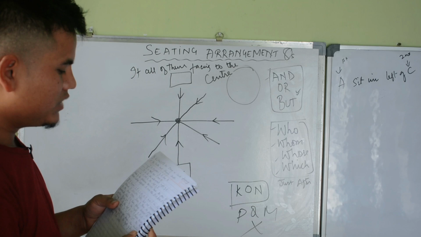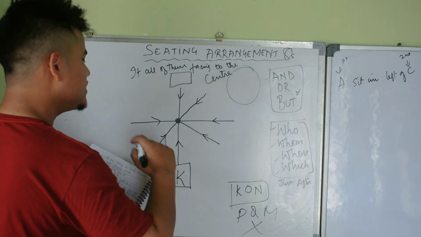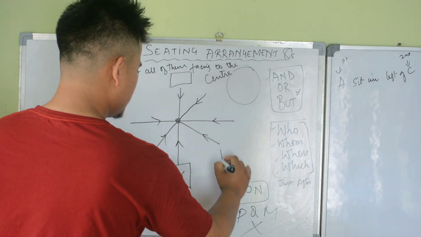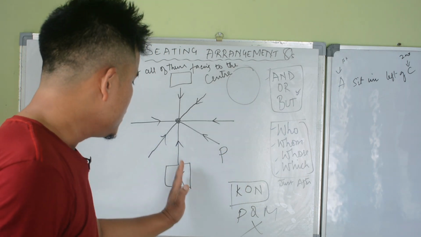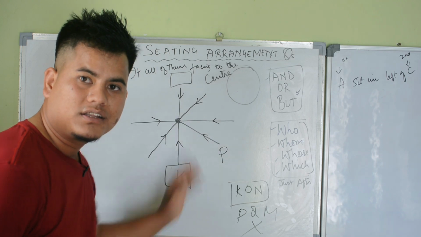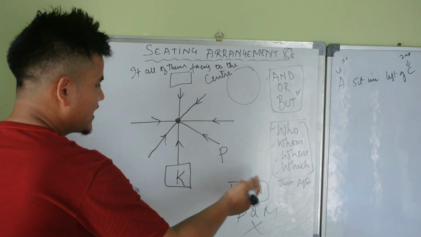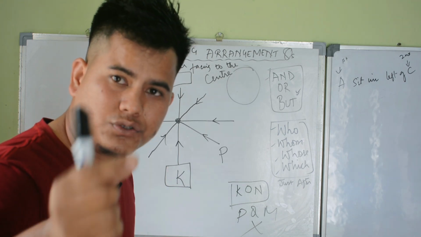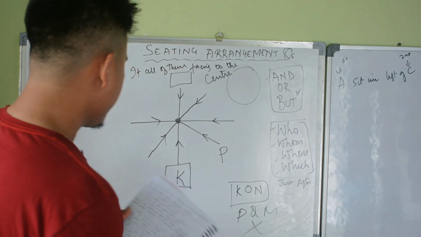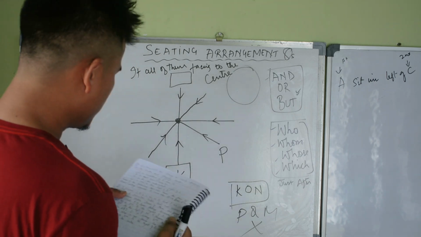K, P is to the intermediate right of K. Who is to the intermediate right of K is P. Looking at the direction of K, to the right of K is P. Now let us go to the next part.